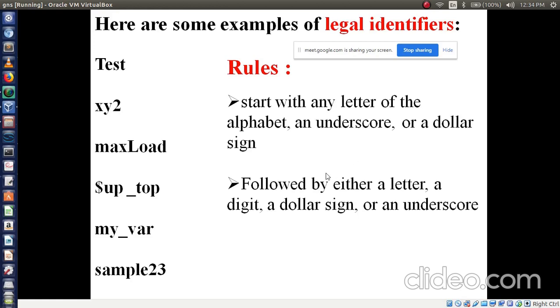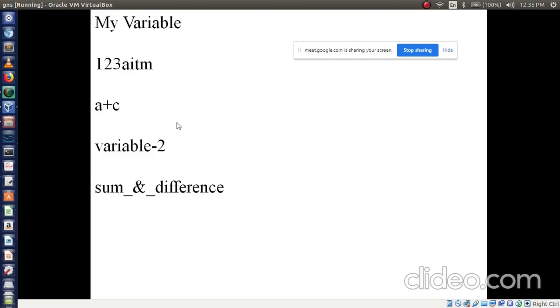After the starting letter you can use another, it may be a letter or dollar sign or underscore. So in this situation, dollar underscore I have got in third position, so it is valid. You can use underscore in front, in between or in the last position also. There is no difference. Is it okay? Now here you tell me, here I have written my space, then a variable. Is it valid or invalid?